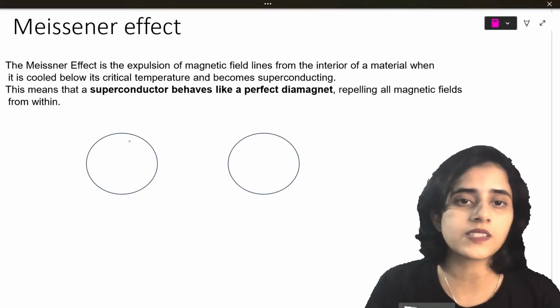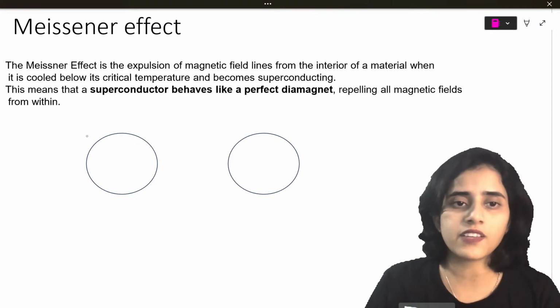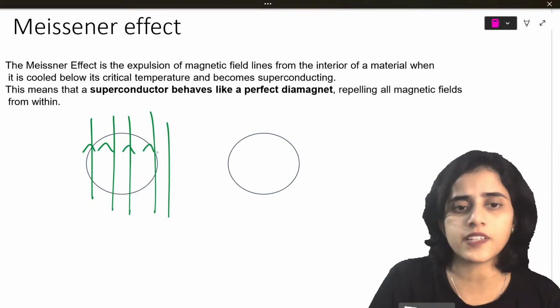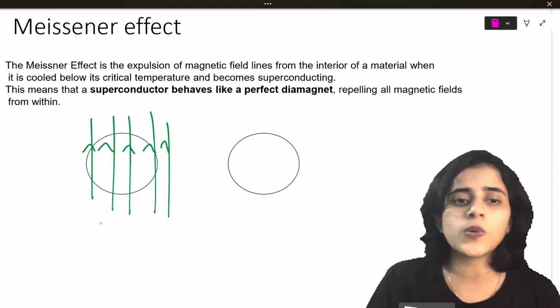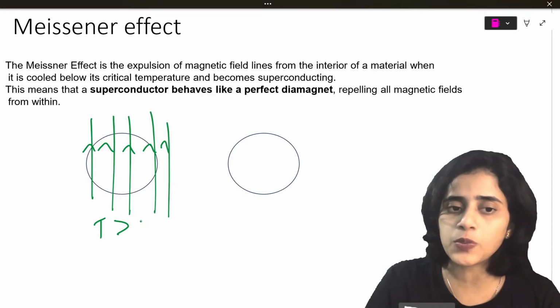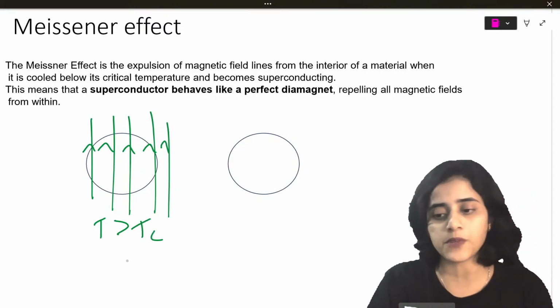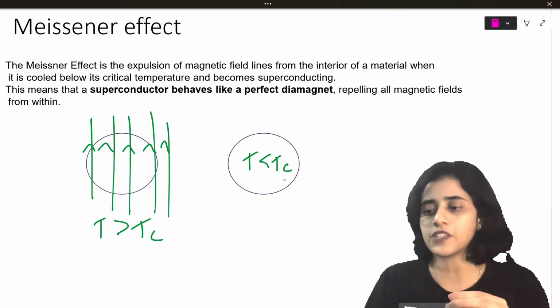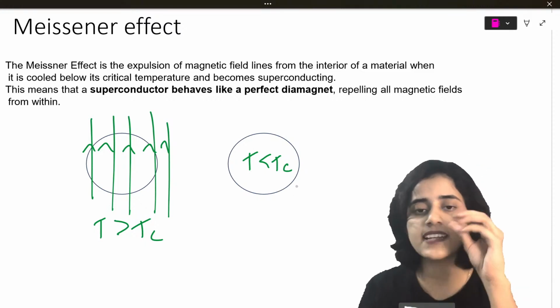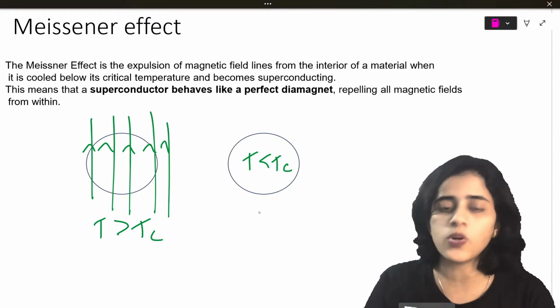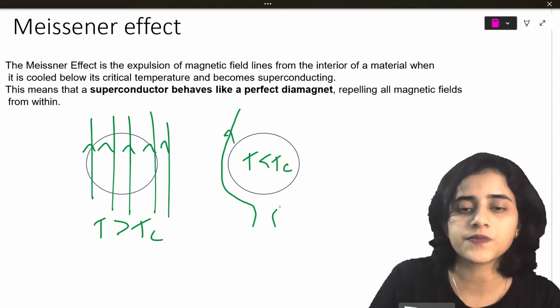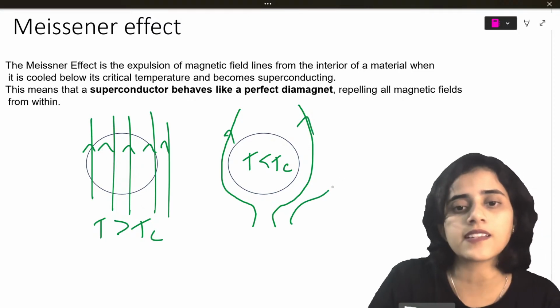Initially, if there are magnetic field lines, they just pass through the material. This is when the material is at a temperature greater than the critical temperature. But if the temperature reduces to very much less than the critical temperature, now these field lines cannot pass through the material. See, they pass like this.